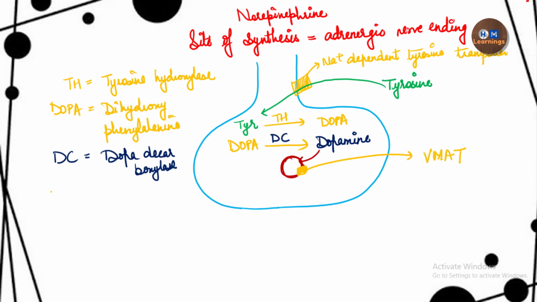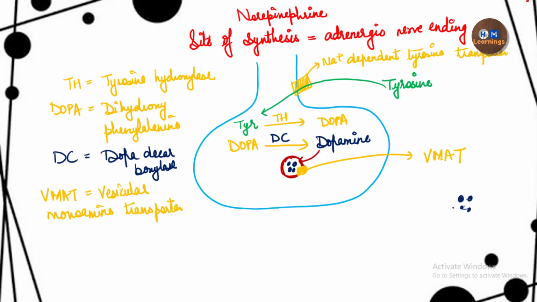The full form of VMAT is vesicular monoamine transporter. With the help of this transporter, the dopamine will enter inside the vesicle.